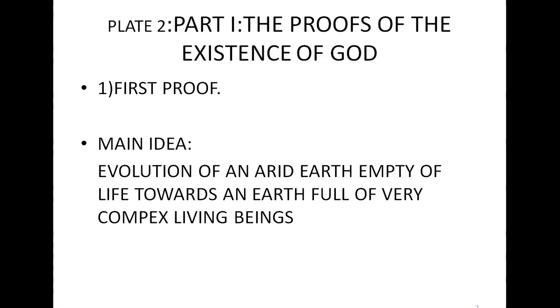Thus, the first proof of the existence of God concerns the evolution in time of our planet that finally brings within a few 100 million years to the apparition of beings as physically complex as are mammals and more generally all living beings inhabiting the Earth.